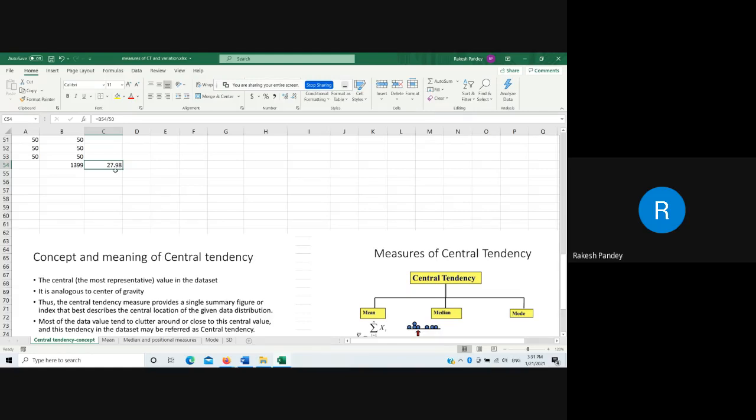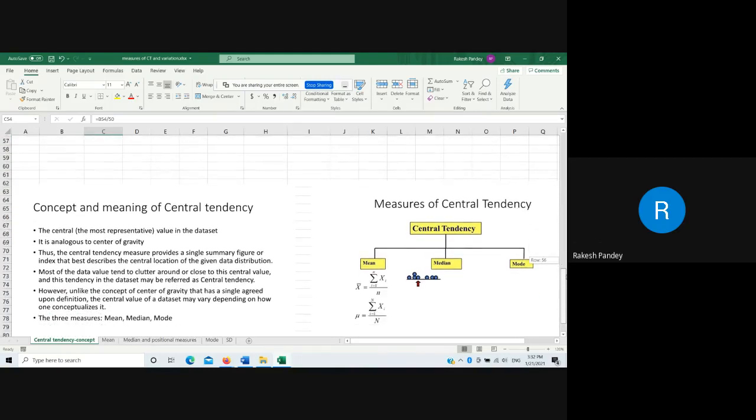There are certain data sets which are called normally distributed. If you work with such a data set, you will find that the mean, median and mode are equal. In that condition, you can use any of the measures as a measure of central tendency. But for some situations, one measure may be good and the other may not be good. I will discuss that after introducing calculations and other things.